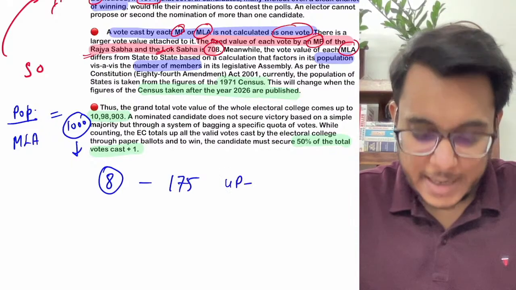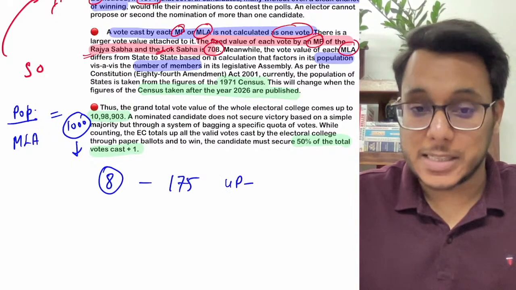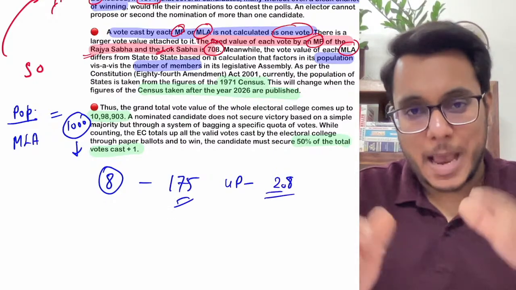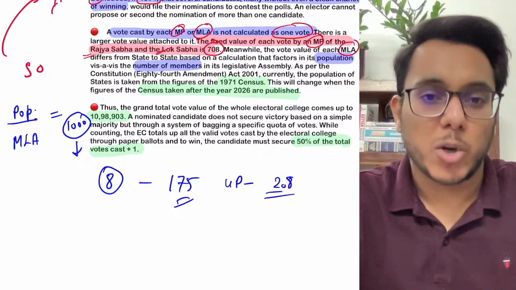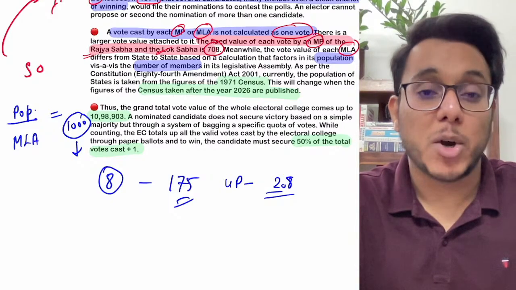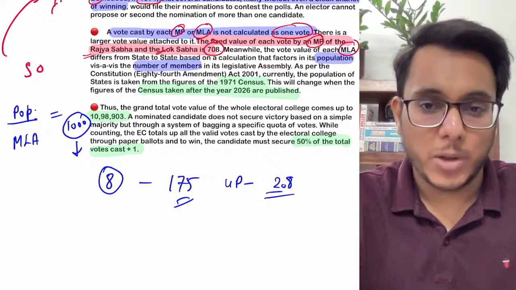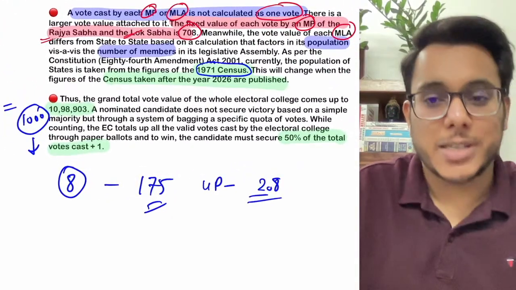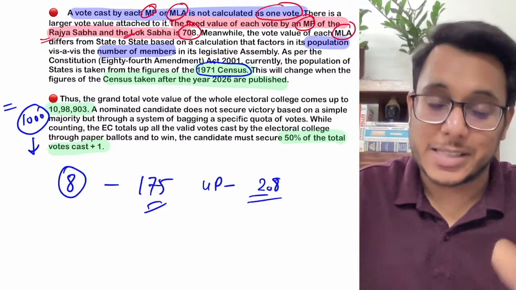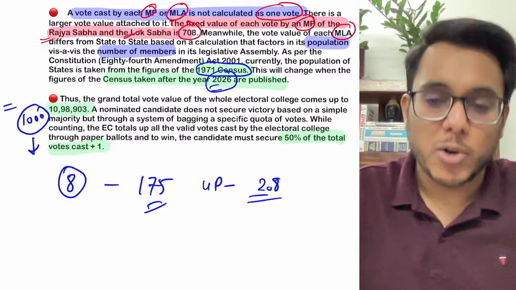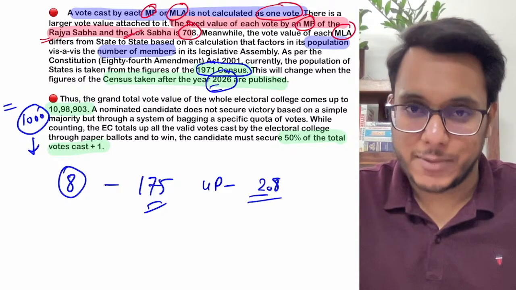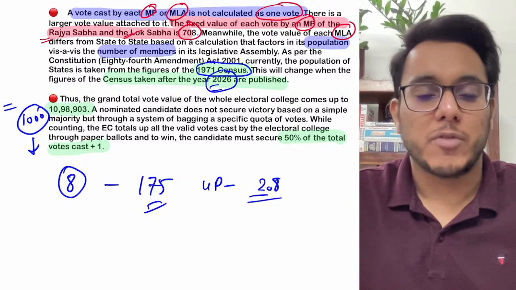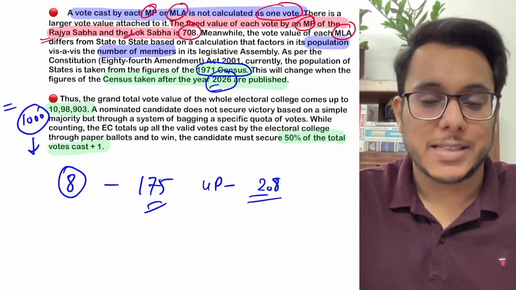When we talk about UP, it has the highest. A UP MLA's value is 208. So every state's MLA will have a different value depending on the population of that particular state, the number of MLAs in that state, all these things. Now guys, as of today, the 1971 census population is taken. This will stay in force till 2026. After 2026, the census of 2021 or some other census can be chosen, but till 2026, the population taken into account is from the 1971 census.